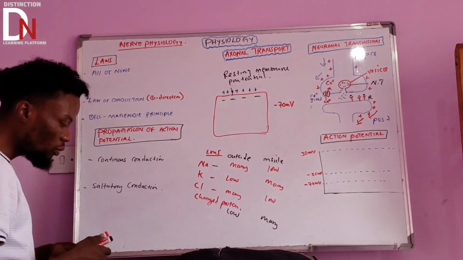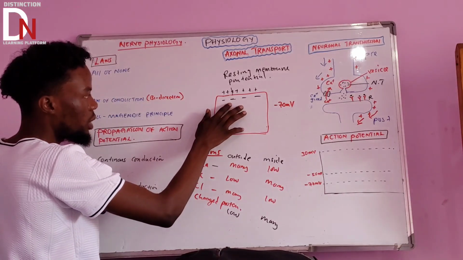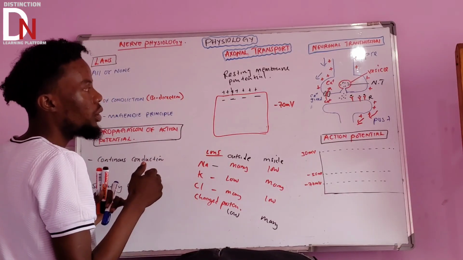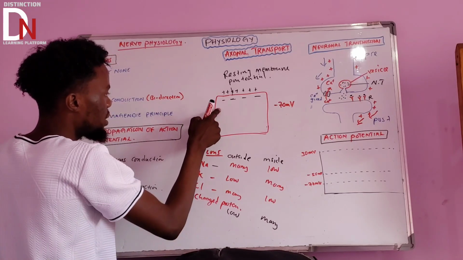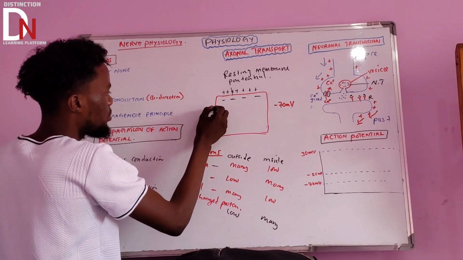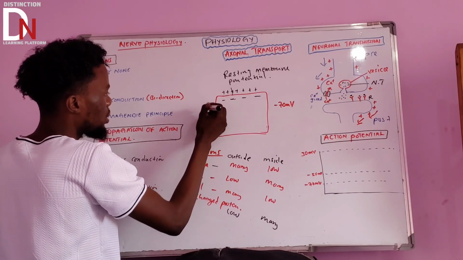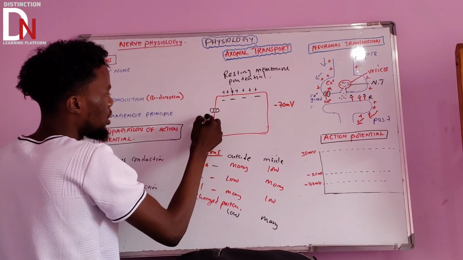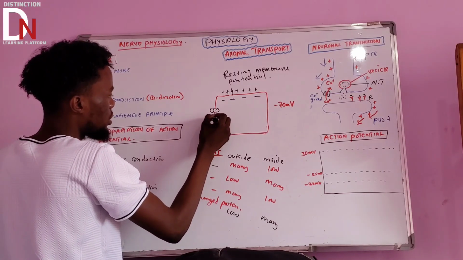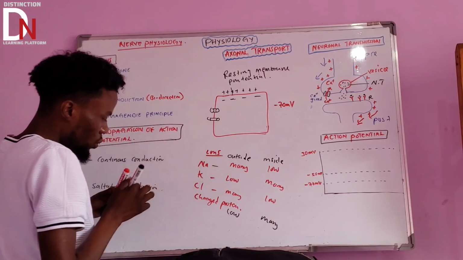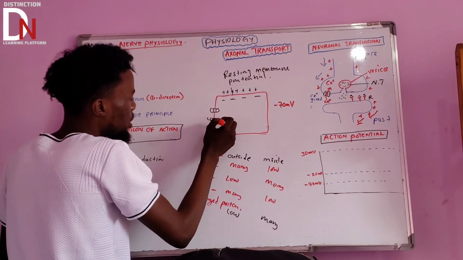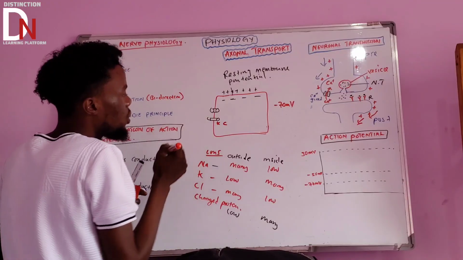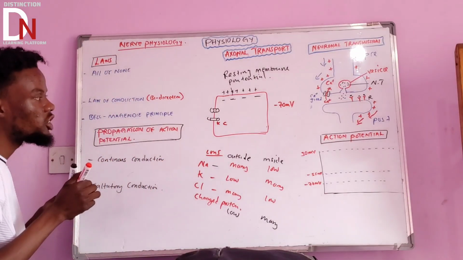Now, the reason why the inside of this cell is negative is because of this. So the first important reason is this one. So what do we call these channels? These channels are what we call potassium channels.